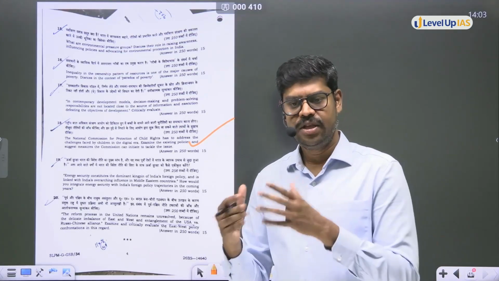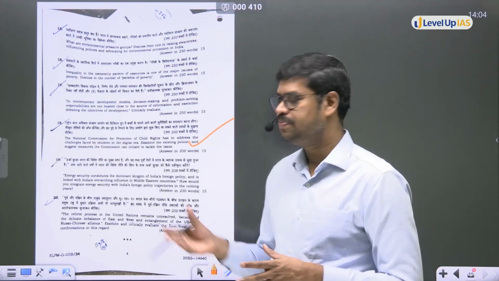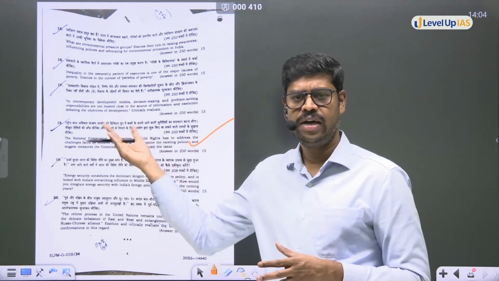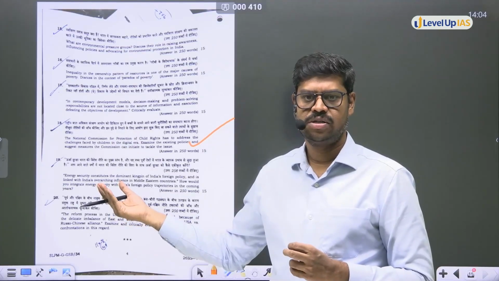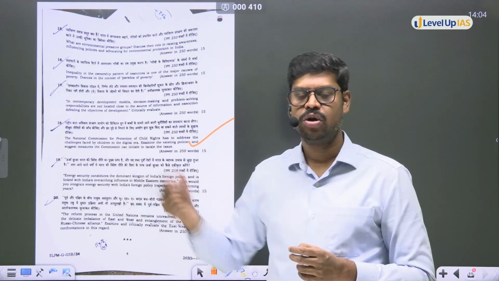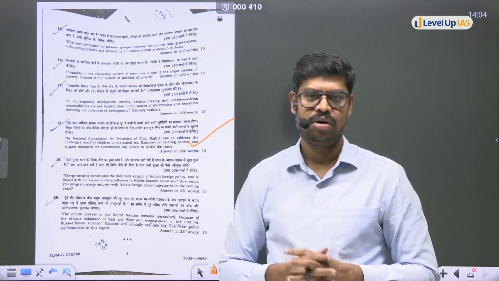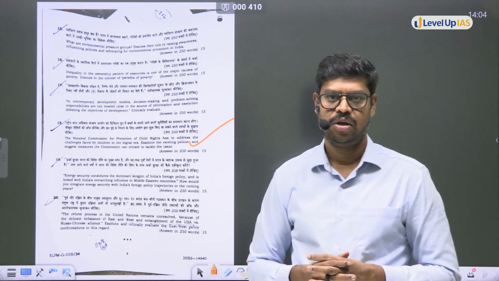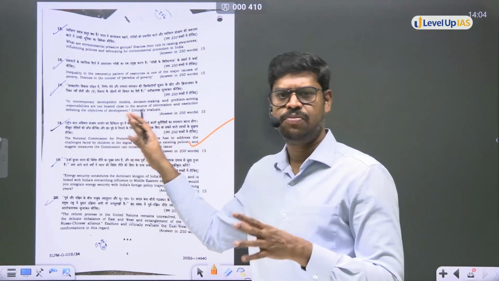Yes, these are the areas where I think the commission has to focus more on how they can tackle these issues. And of course, certain structural changes can also be suggested: the commission should be given more finances, and the appointments should not be politicized, so that they can take up the agenda further in protecting the rights of children. I think this is what is relevant. So this is also a topic that we have touched upon in our courses.